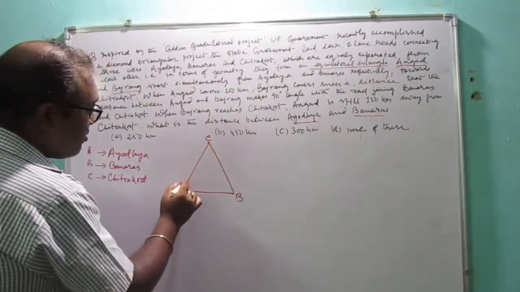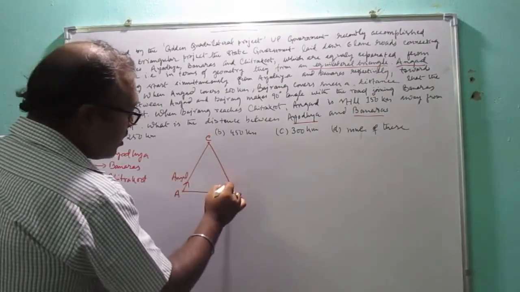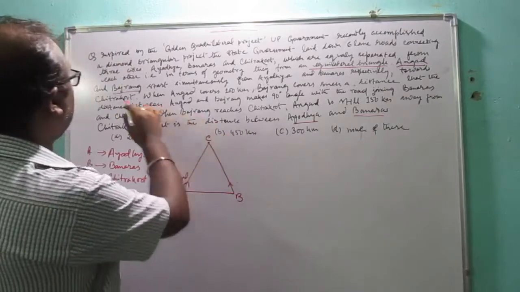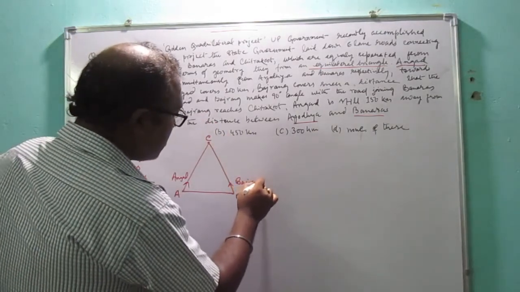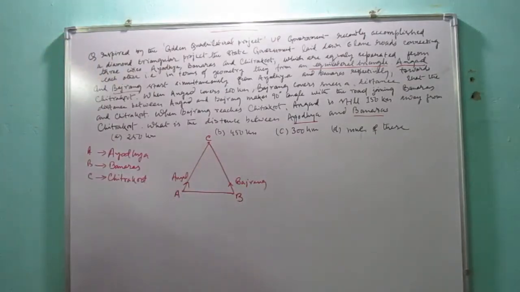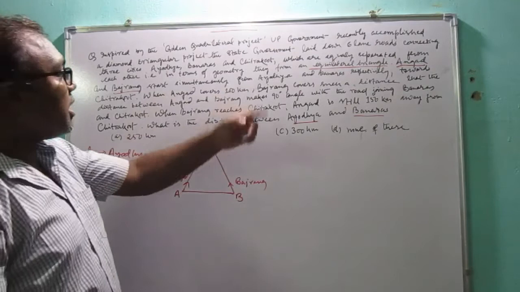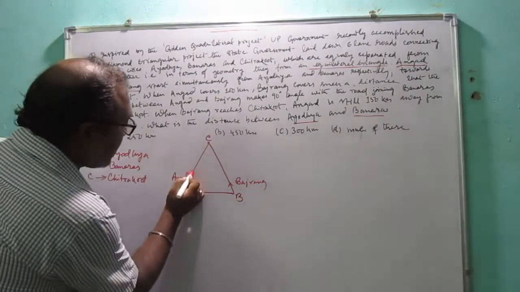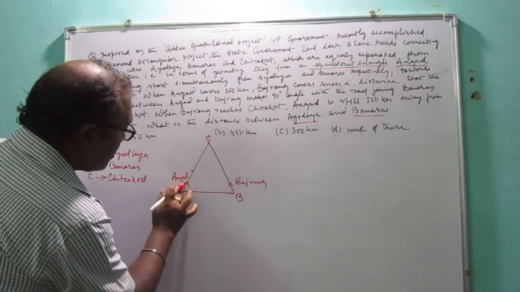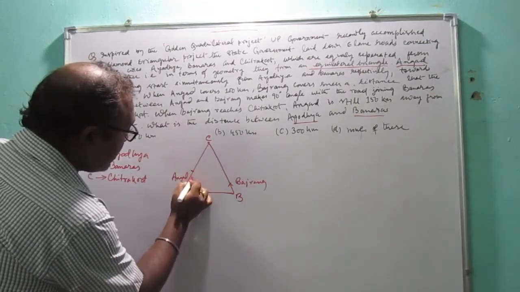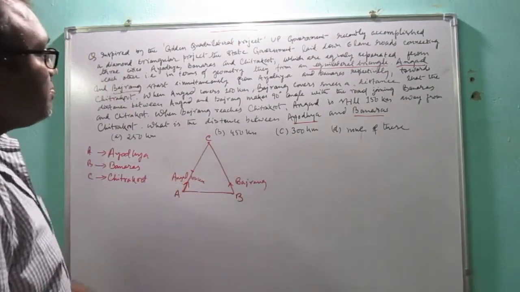As this is Ayodhya, Angad starts from here, and Bajrang starts from Banaras. They are moving towards Chitrakoot. When Angad covers 100 kilometers, suppose at this point he has already traveled 100 kilometers. Up to this much it is 100 kilometers.